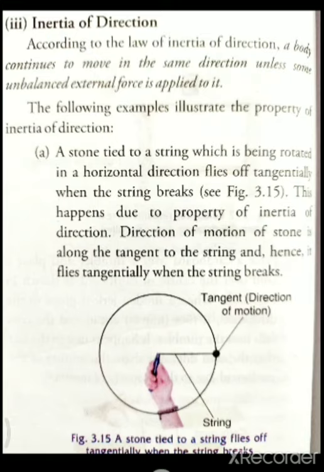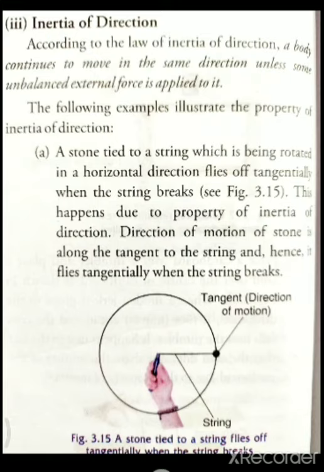Until an external force acts on it, that object will keep moving along a particular direction only, or we can say along a straight line only, until an external agent, that is force, is applied on that object. That is inertia of direction and its definition.